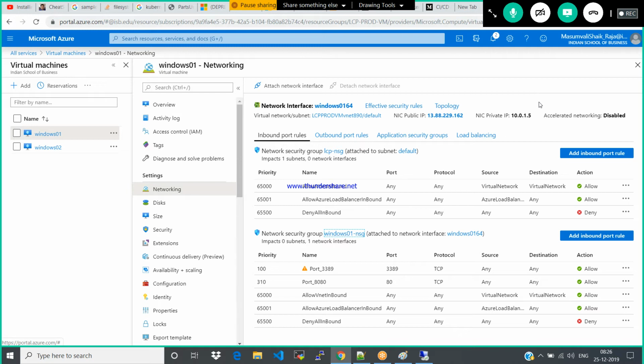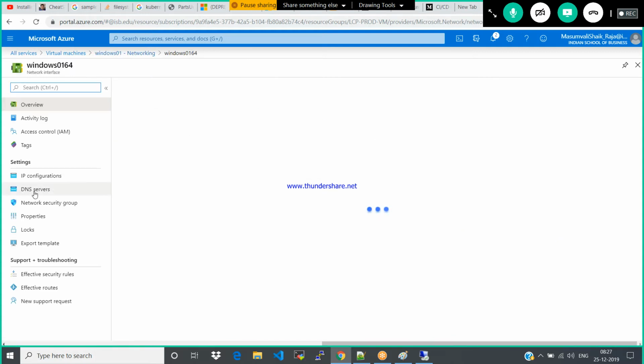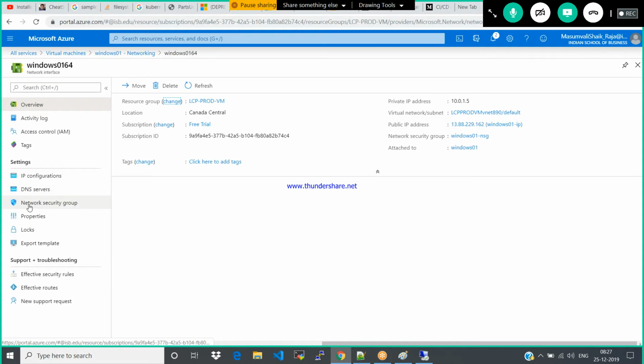Why have you associated your network security group at subnet level? That could be the reason: however many machines are there under the particular subnet, all those rules will be applied to all the machines. When I say this is the NIC card, when I add a network security group here, it is very simple.